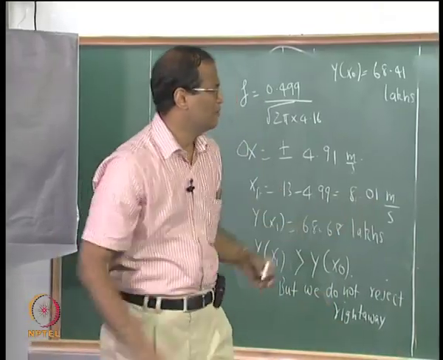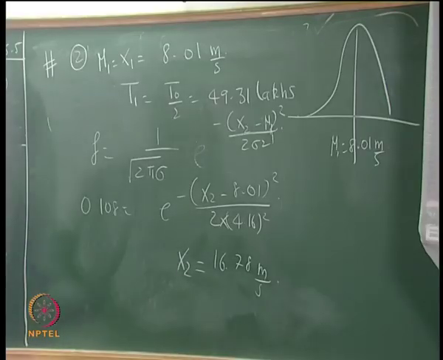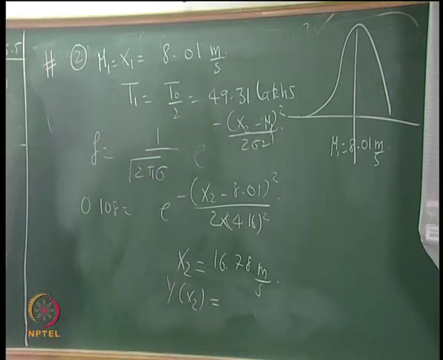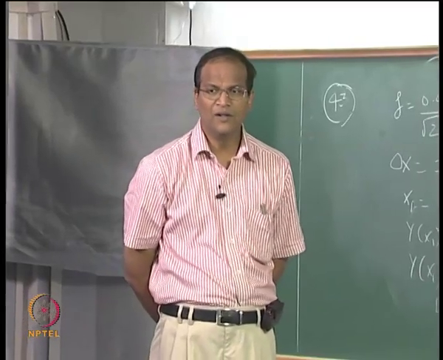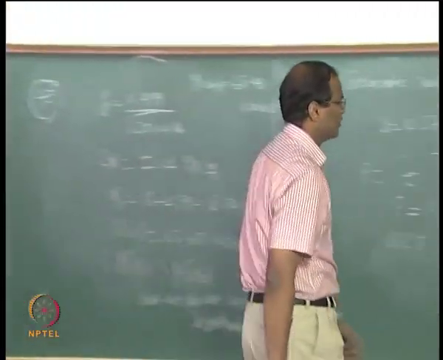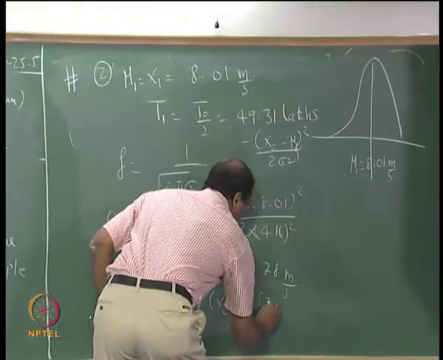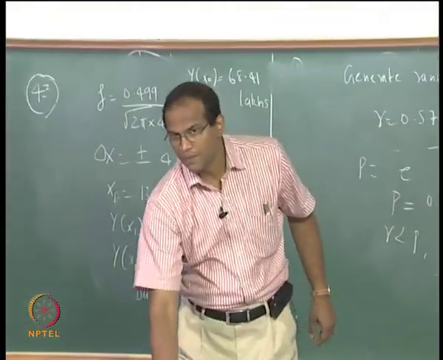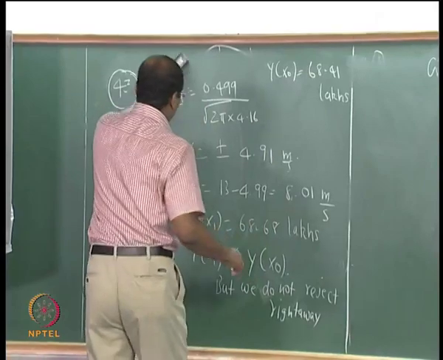Now we will apply the MH once more. So y of x2 is 83.13. Now is it getting worse?